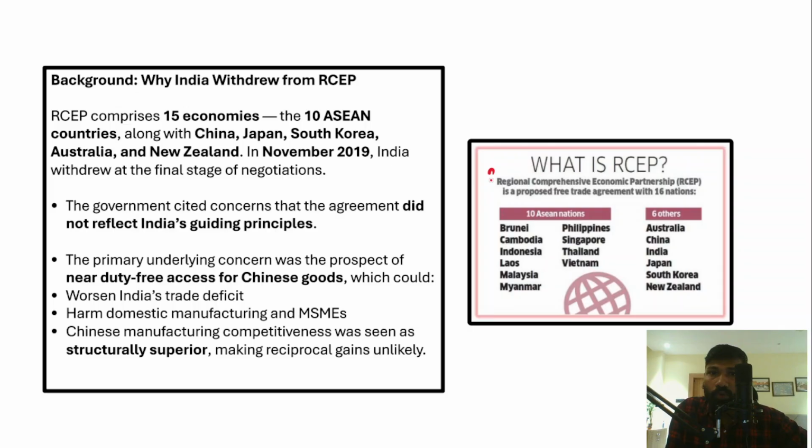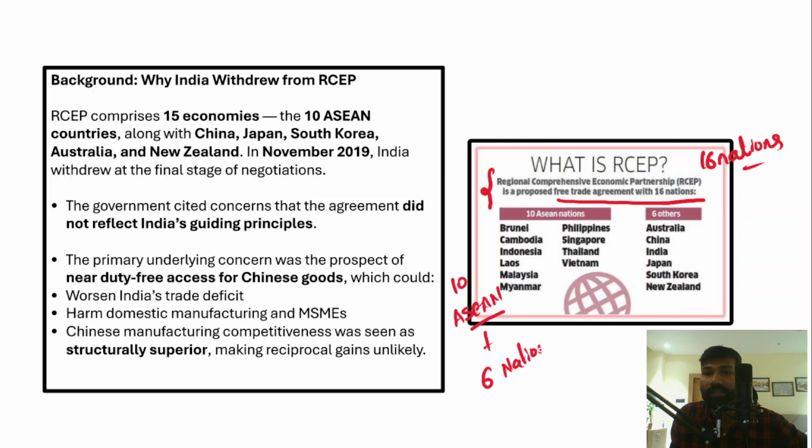Now, as I've already told you, the Regional Comprehensive Economic Partnership is a free trade agreement among 16 countries, 16 nations. So these are the 16 nations. 10 ASEAN countries, Association of Southeast Asian Nations, so these are 10 Asian nations plus 6 other nations, and one country is India. So Australia, China, India, Japan, South Korea, and New Zealand. So RCEP means a total of 16 countries.